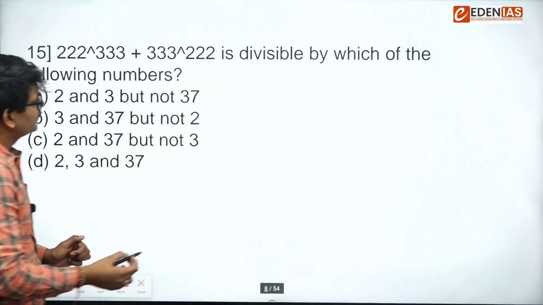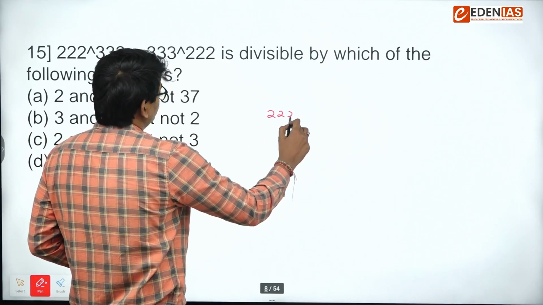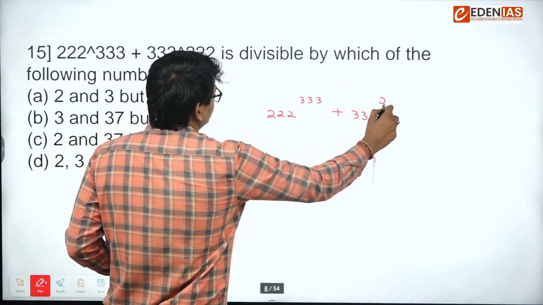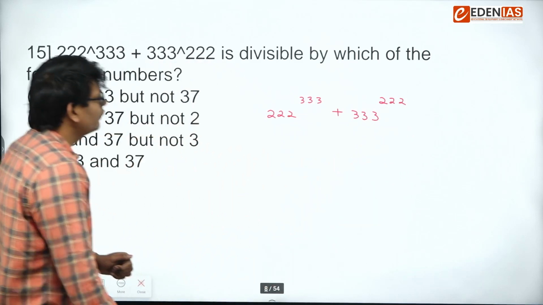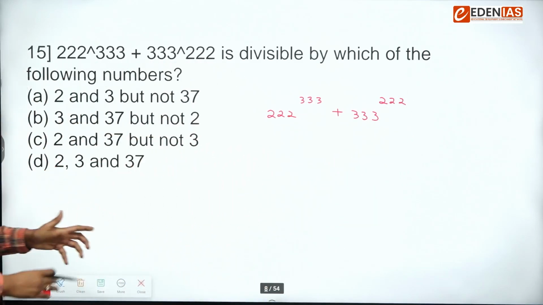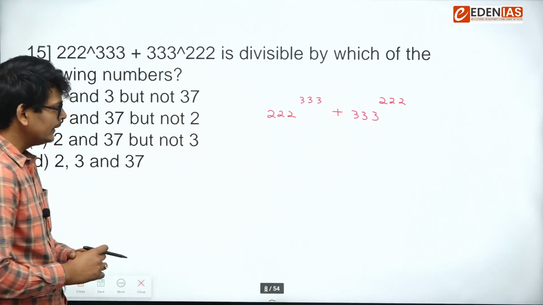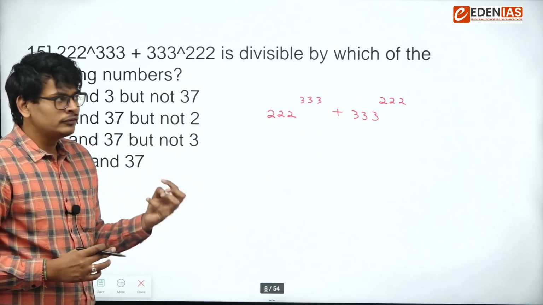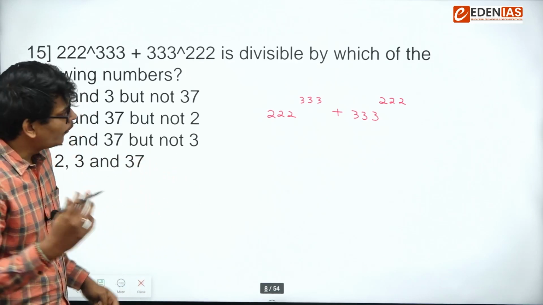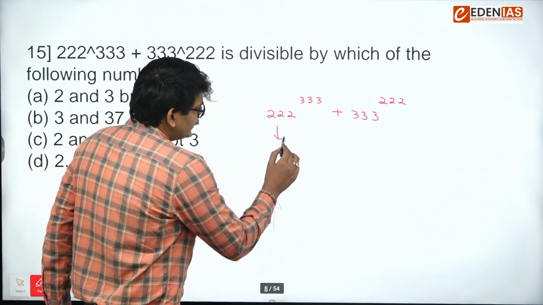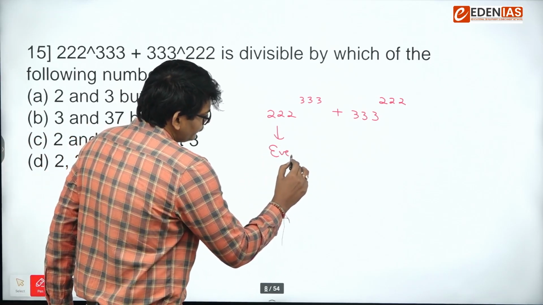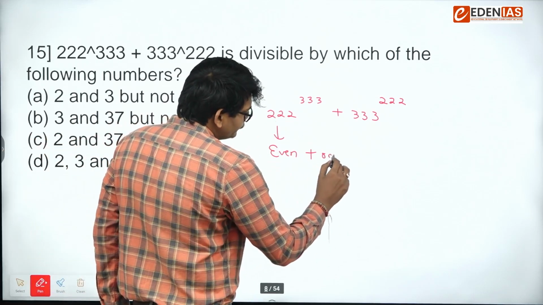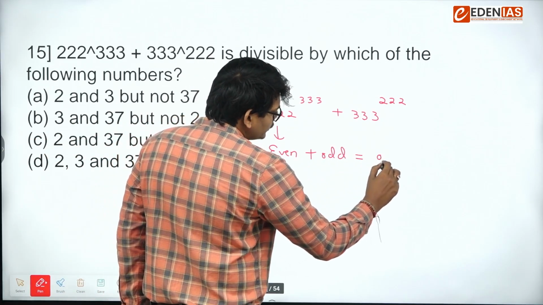This question asks which of the following numbers it is divisible by. This question was very easy, because if you look at it smartly, you can solve it within 5 to 10 seconds. How? Let's look. This is even. That one number is odd. Even plus odd is odd.